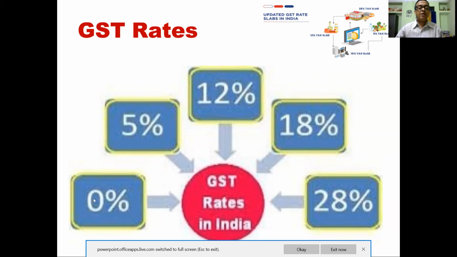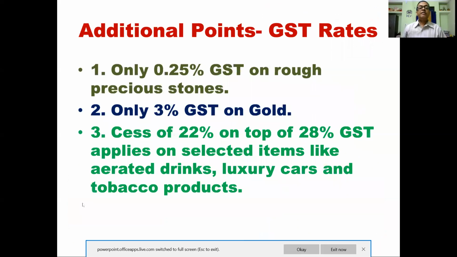So you have to remember this 0% tax rate. 0% tax rate: unpacked food grains, fresh vegetables and fruits, fresh meat, fish, chicken, milk, eggs, curd, lassi, unpacked paneer, all hotels and lodges in India with the tariff below 1000.